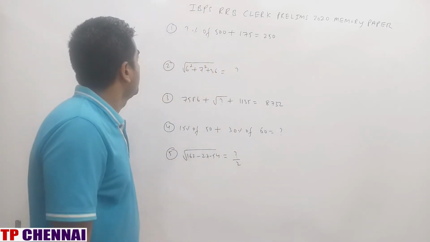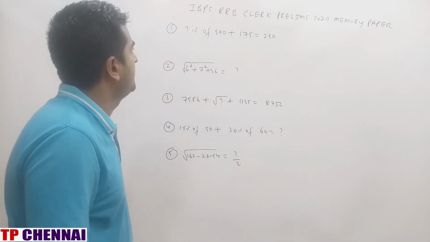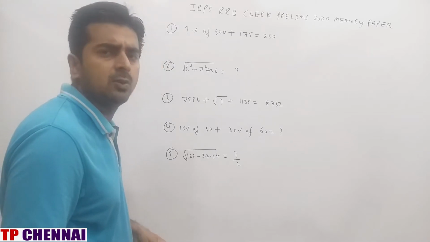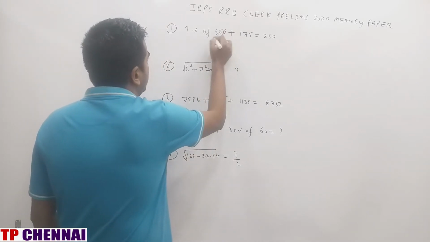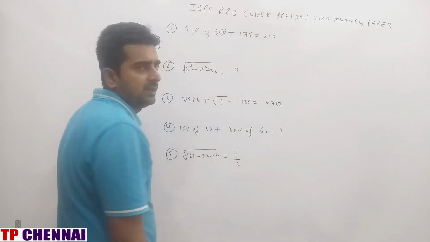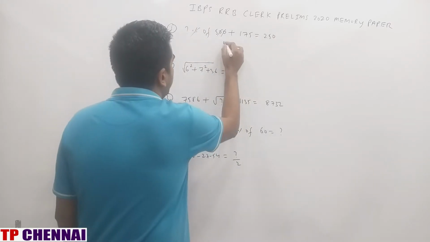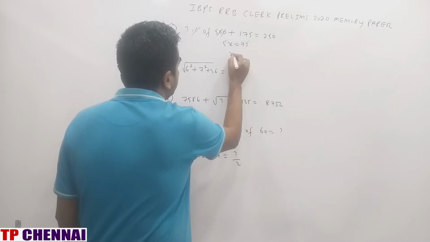So first one, question mark percent of 500 plus 175 is equal to 250. All these questions can be solved orally. So percent and double zeros will go out. 250 minus 175 is 75. So 5x is equal to 75. X is equal to 15.